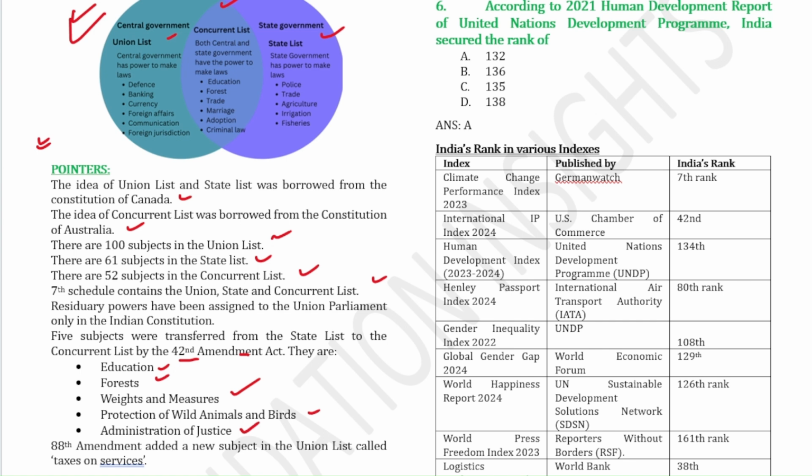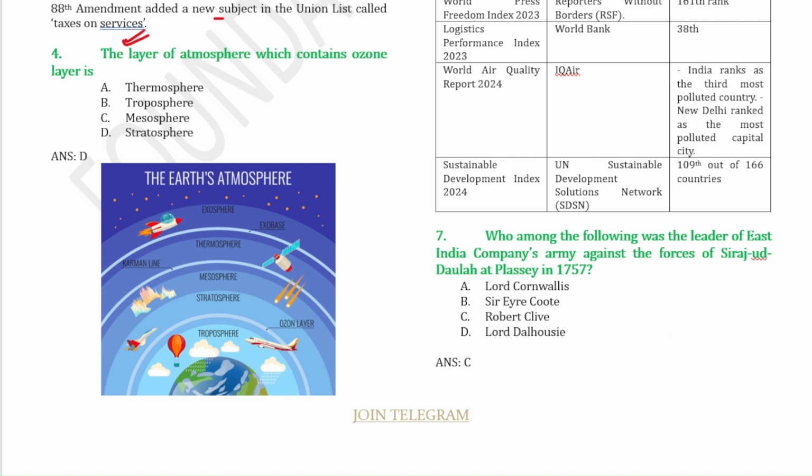And by the 88th Amendment, it added a new subject in the Union list called taxes on services. Next question, the layer of atmosphere which contains ozone layer is, so it is stratosphere. So stratosphere contains ozone layer.